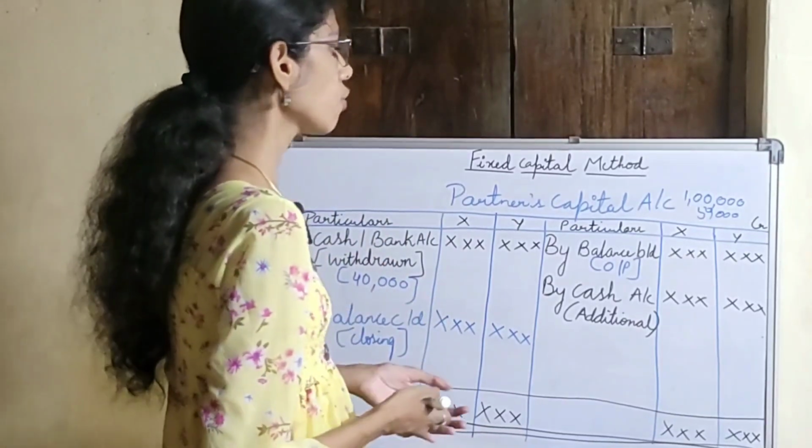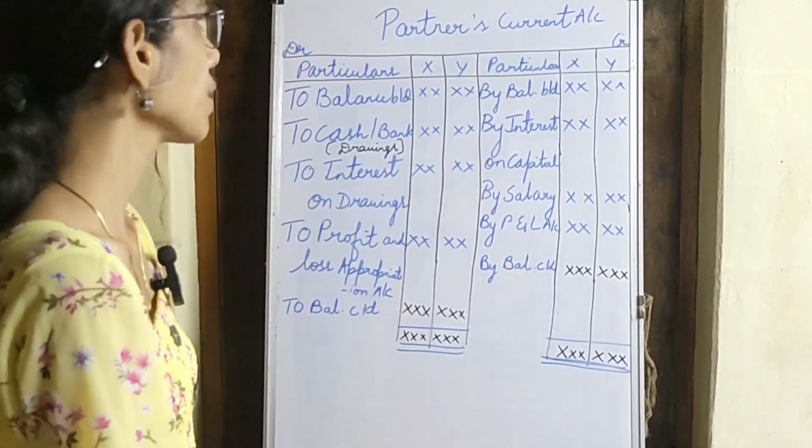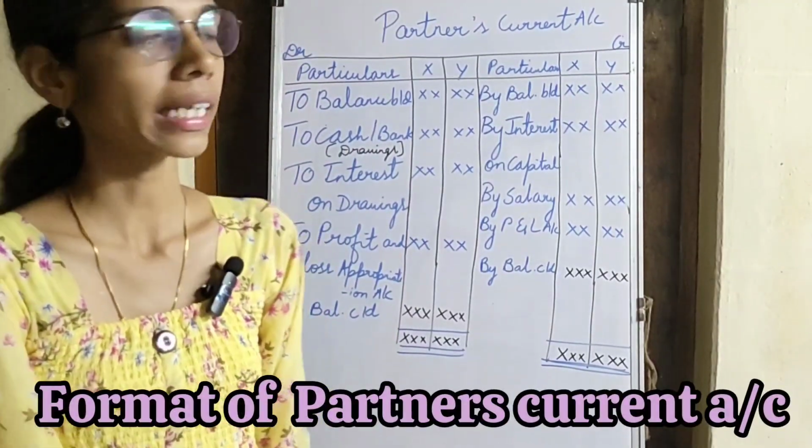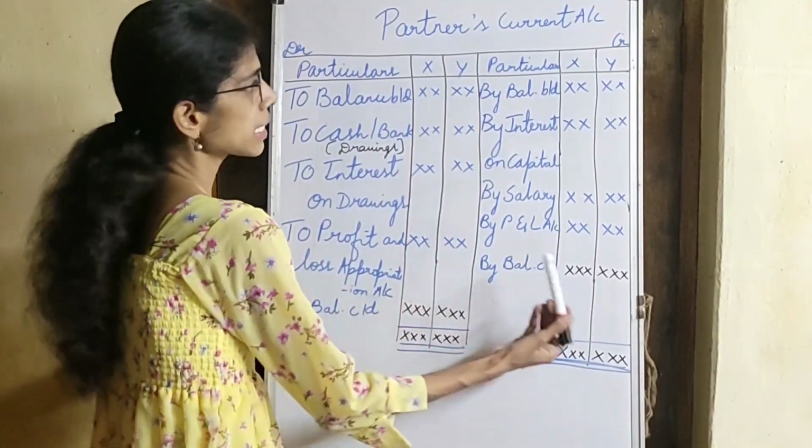So this is the format of partner's capital account. So the next account which we prepare under the fixed capital method is the partner's current account. This is the format of partner's current account. This is the debit side, this is the credit side.